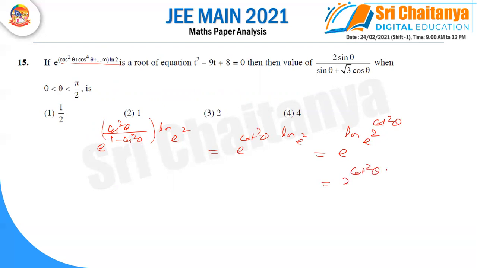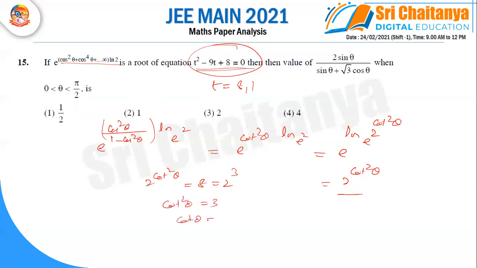But they are saying one more condition, t. It is in terms of theta, and theta lies between 0 to pi by 2. And one more condition is given. When we are solving these, we can get t is 8 comma 1 values. So we are equating, because this is the root of this equation. So you can write 2 power cot square theta equal to 8. 8 you can write as 2 cube. So cot square theta is equal to 3. Then cot theta is equal to root 3.